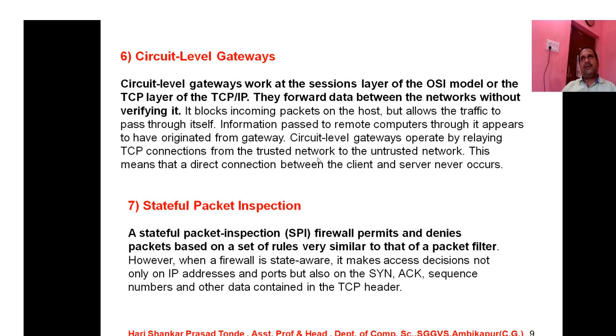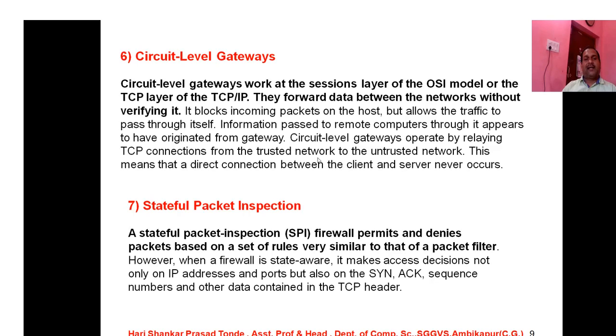When a client starts communication from one port to another port, a session is established from source to destination. How much time it will take, and what number of packets are going to be communicated from source to destination, must be managed. So this is the working of the session layer. Likewise, the TCP connections from the trusted network to the untrusted network are going to be reliable, and for this purpose circuit level gateways are used.